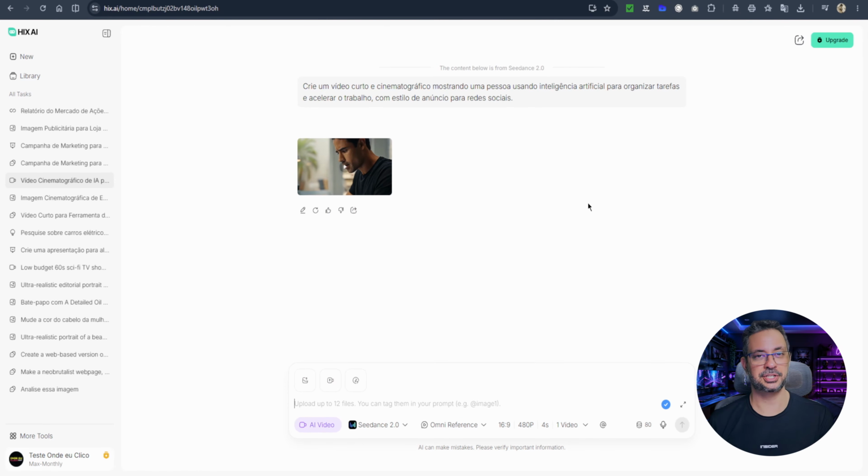Cool, right? So this first test shows the main selling point of this tool. Create text, image, and video in the same workflow, saving time and reducing the need for multiple subscriptions.